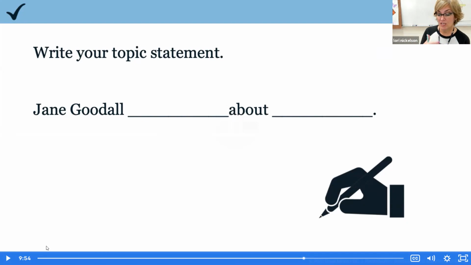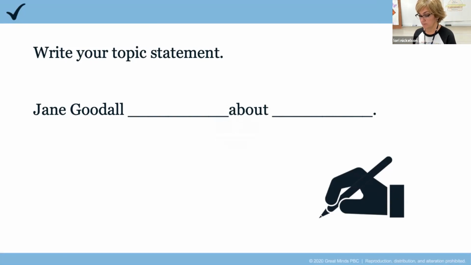Jane Goodall studied about what? She studied about animals. Jane Goodall observed what? She observed about animals. She watched things, didn't she? Let's see. Think specifically about what Jane did. All right, what did Jane do? Tell your learning partner. I know you said it. Jane made discoveries about animals.